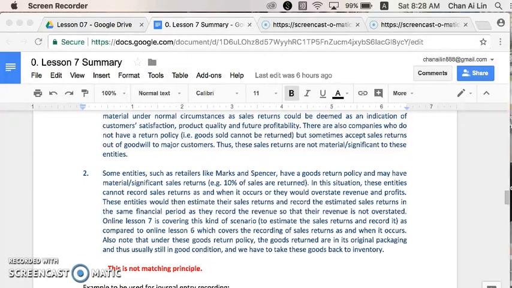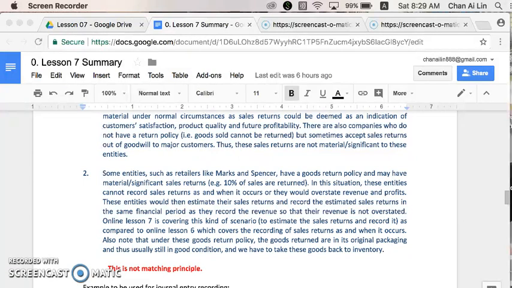Now, many students have mistaken this as compliance to the matching principle, just like the impairment loss on AR. But this is not compliance to the matching principle. Impairment loss on AR is an expense, but sales return is a contra revenue. The purpose of doing this is not to overstate the sales revenue and profit. It is not about compliance to the matching principle. Note that the matching principle is matching expenses to the revenue and reporting all the expenses incurred to generate the revenue in the same period as the revenue is reported.